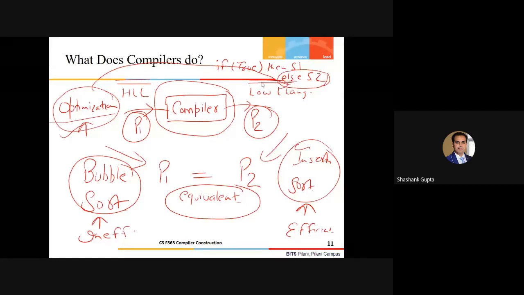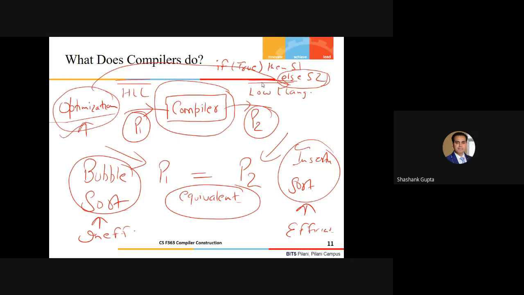If I'm doing costly computations, let's assume multiplication is costly, I prefer addition over multiplication. Such optimizations the compiler needs to do as part of its own intelligence. But algorithmically, it cannot do anything.